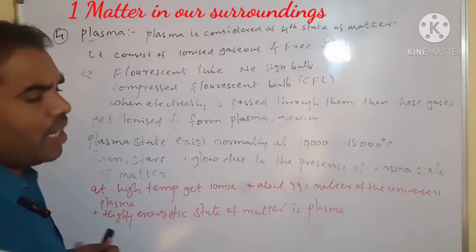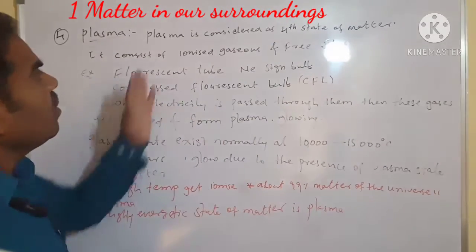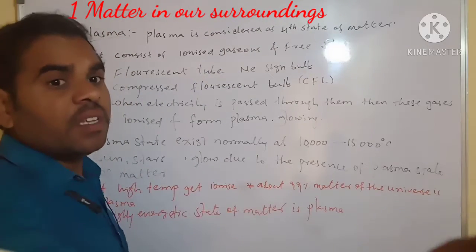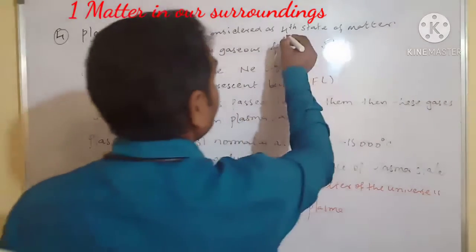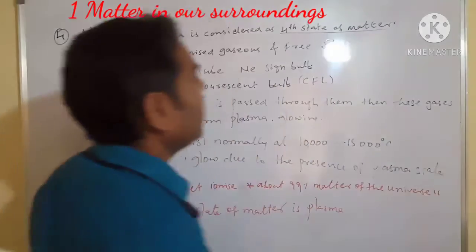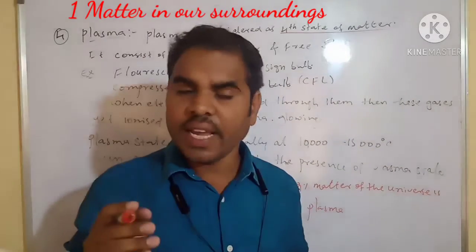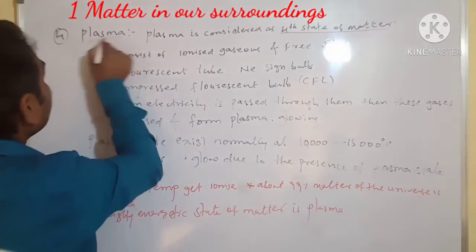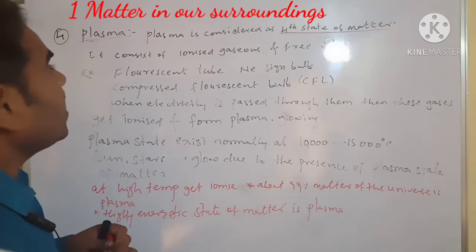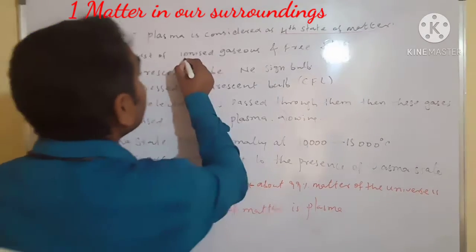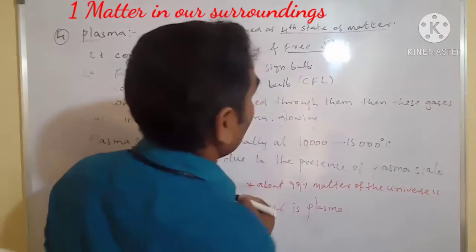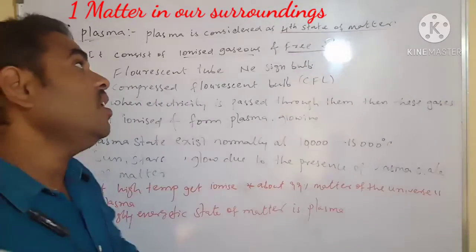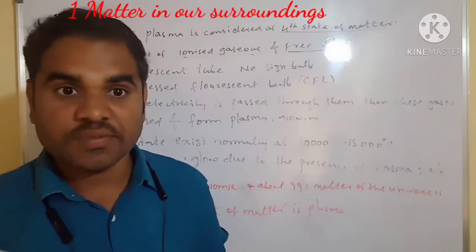Okay, what we are learning in this session is plasma. Plasma is considered the fourth state of matter. Solid, liquid, and gases are already completed, so the fourth state of matter is plasma. It consists of ionized gases and free electrons.